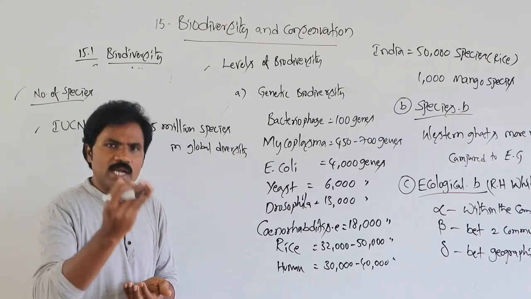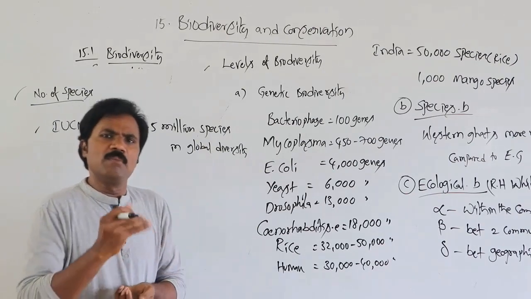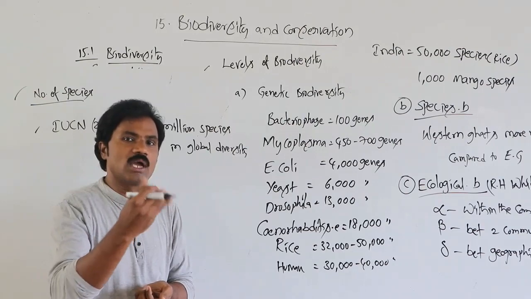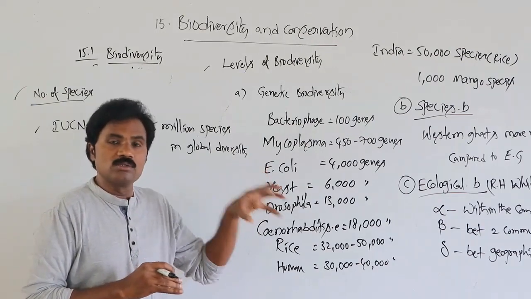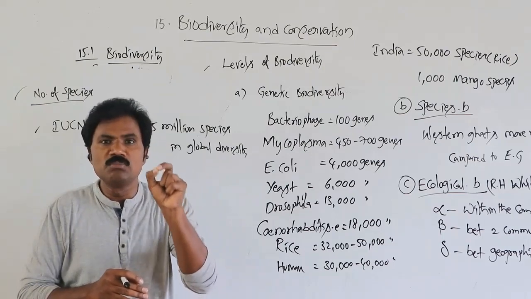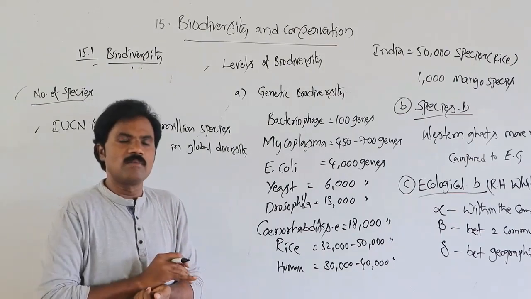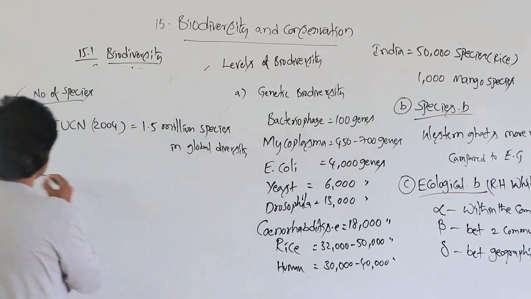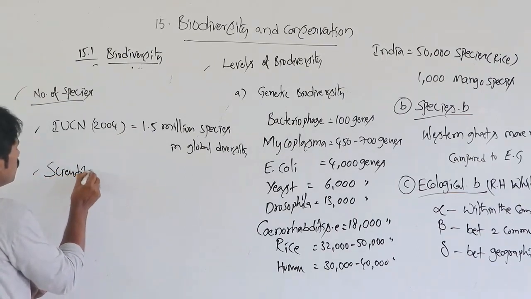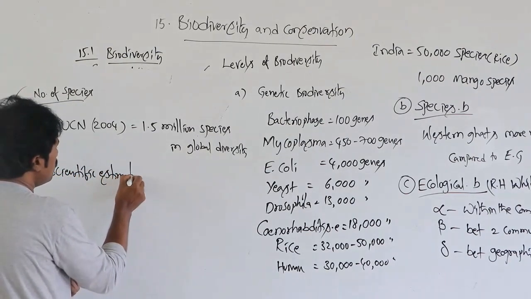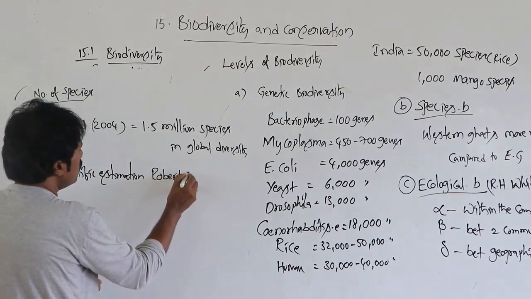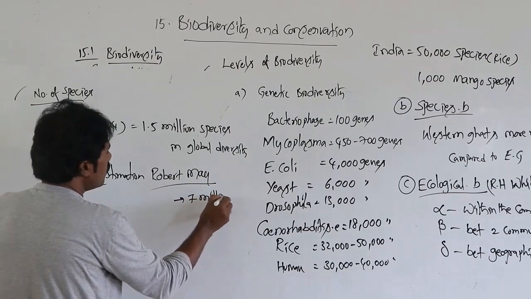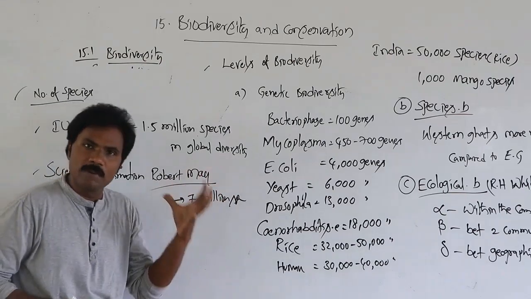Still, many species are yet to be calculated. Several hundred to thousand species are ready to be calculated. But according to ecologists, 20 to 30,000 million species are present. That was their estimate. But scientifically, another scientist, Robert May, estimated that there will be 7 million species. According to Robert May, that is also important.